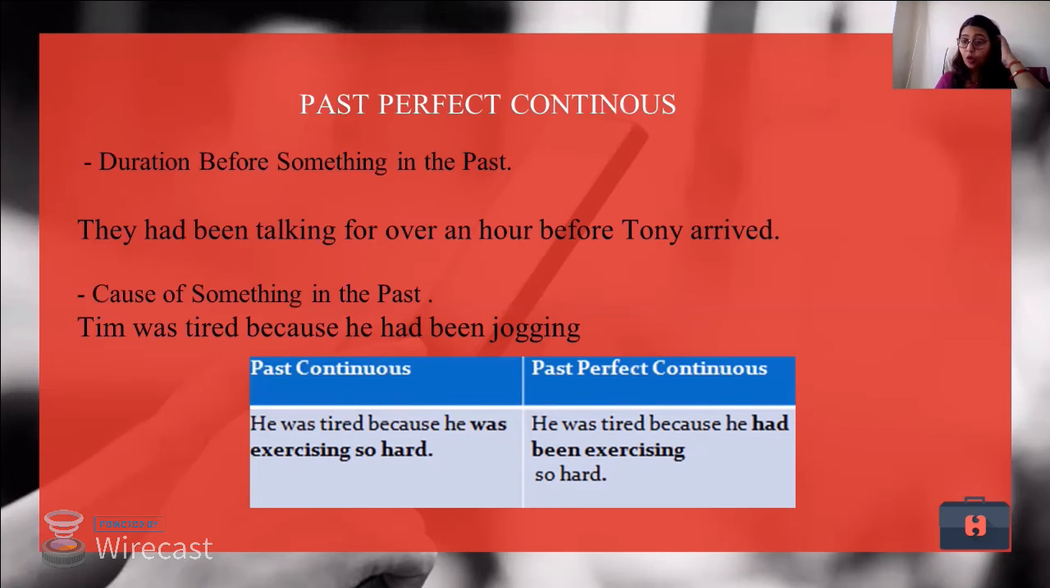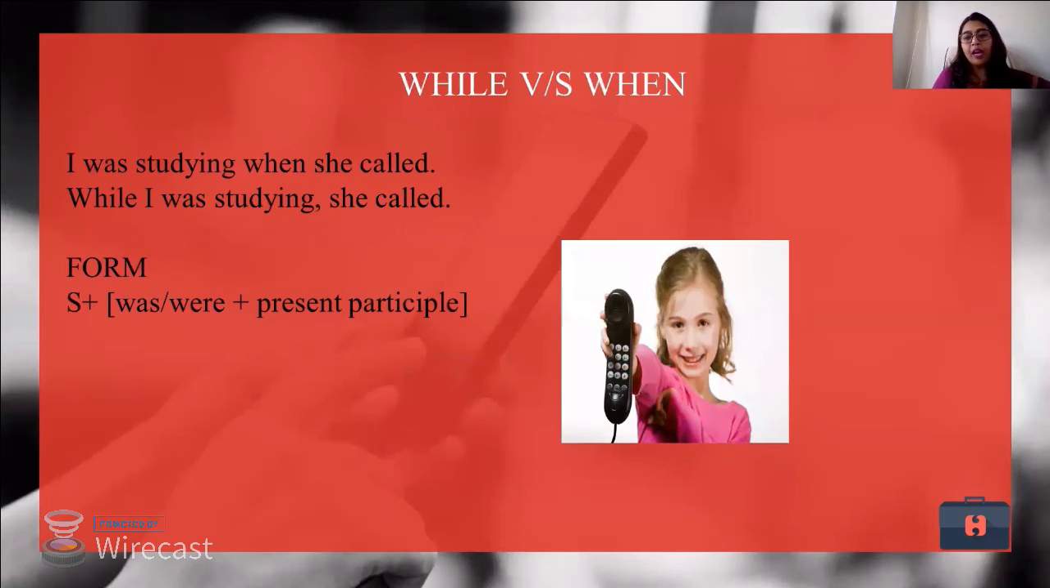Now, there is another confusion, when to use while and when to use when. Now, I was studying when she called. So there was some action that was happening which was interrupted by some call. So I was studying when she called, or I was taking lunch when she called. While I was studying, she called. So very hairline difference, but we use this in two references.